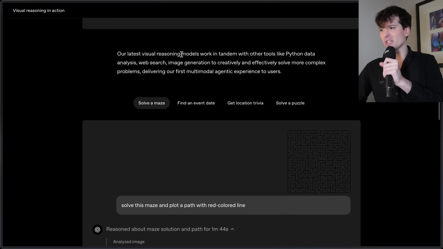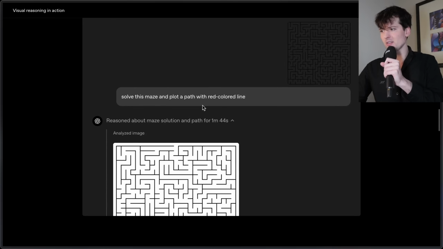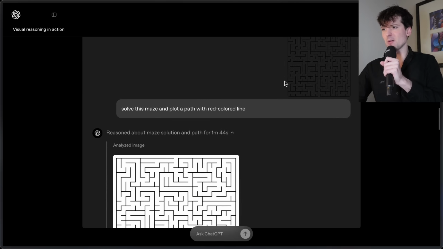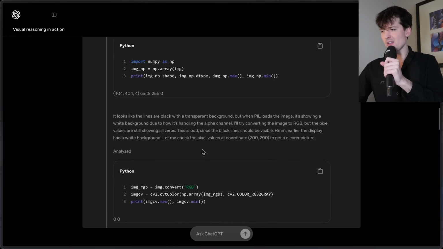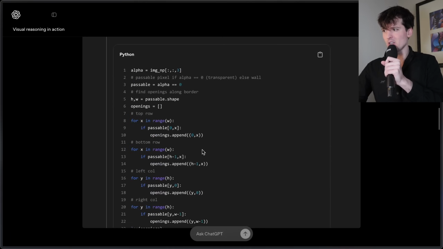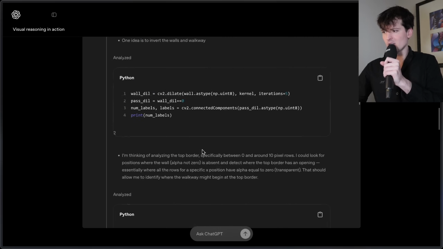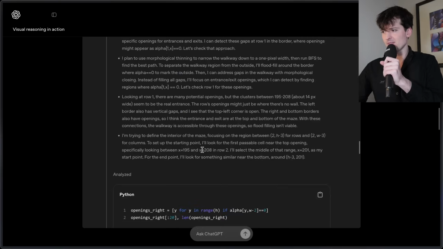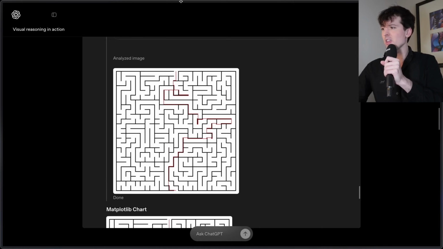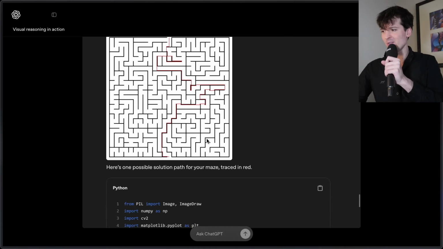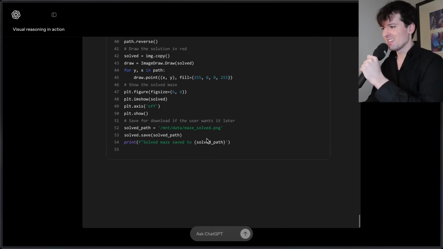Being able to work in tandem with tools like Python data analysis and image gen things to solve a maze. So here is a maze image with a transparent background passed in. It gives it a white background, loads it, writes a Python script to parse the image, runs it on the image, keeps reasoning to figure it out, and then the Python code is able to paint on the image. It can save it, output it, and give you the answer. That's actually nuts. I hadn't seen this until now.